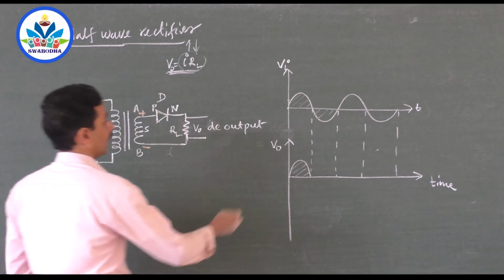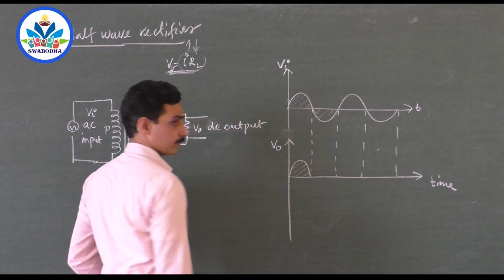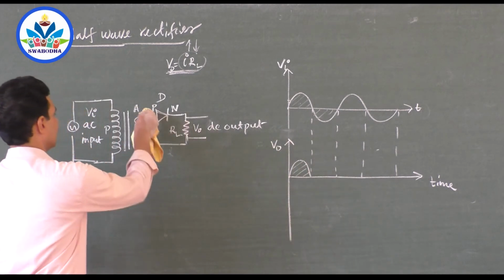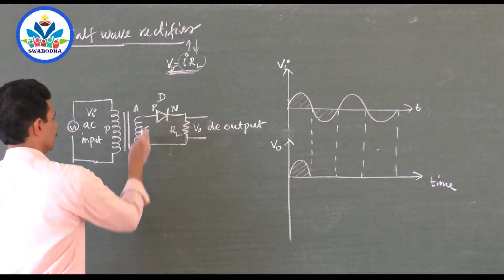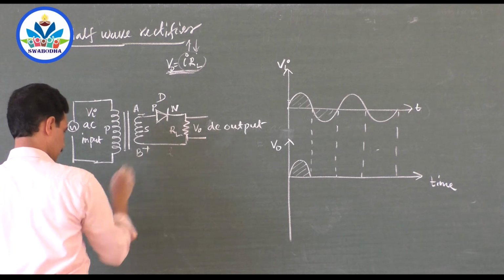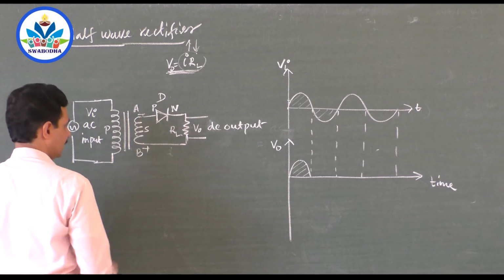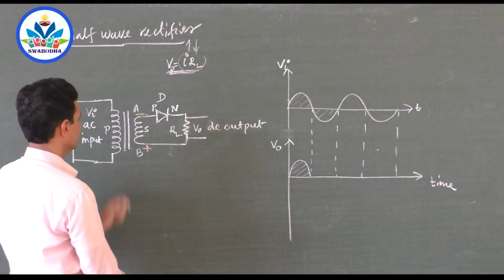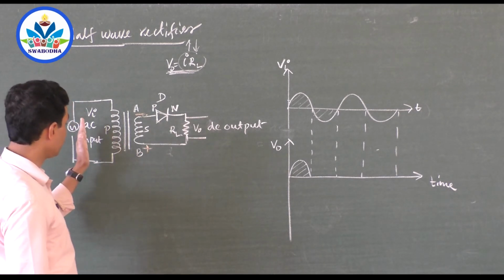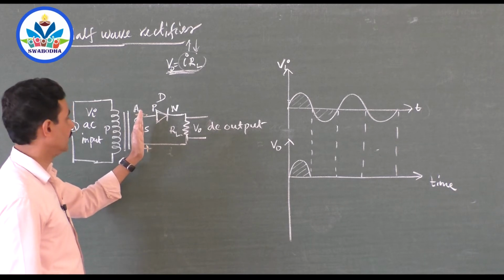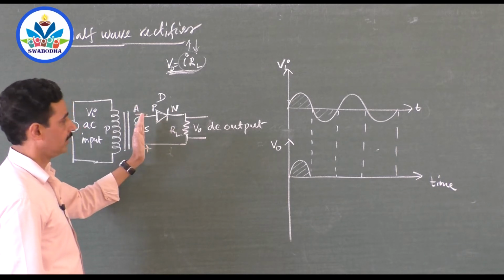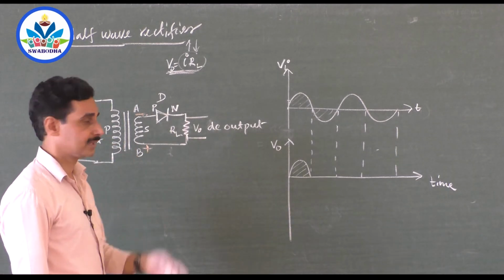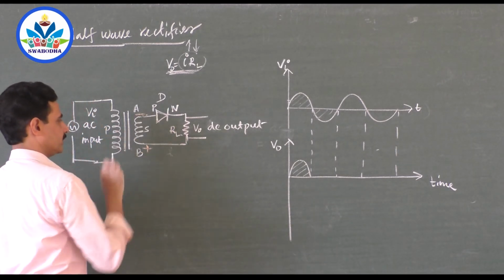Now after one half cycle of input, the second half cycle comes, that is the negative values. What do you mean by negative values? This end is negative, this end is positive. A is negative and B is positive in the next half cycle of AC, because the input is AC. In the transformer, the input is AC and the output is also AC. That is the input to the rectifier. When the AC input to the rectifier is in the negative half cycle, such that A is negative and B is positive, what happens?